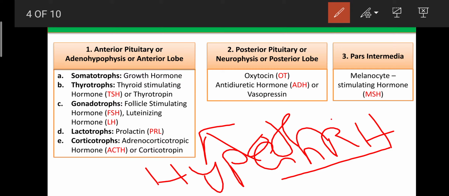Without the hypothalamus, these glands are not involved in the secretion or synthesis of hormones. Due to that, the hypothalamus is known as the master of the master, and the anterior pituitary gland is also known as the adenohypophysis because its secretion depends upon the hypothalamus.